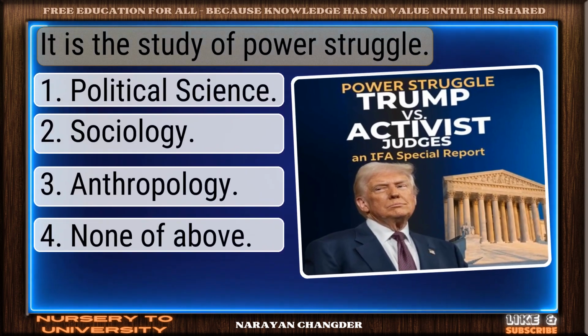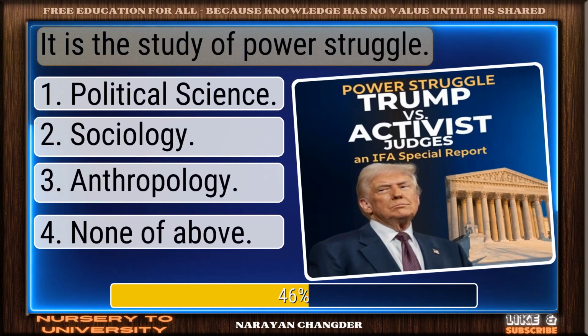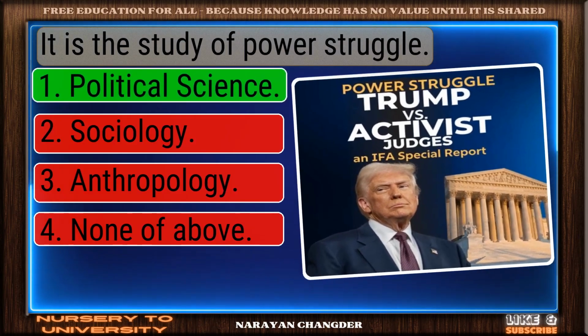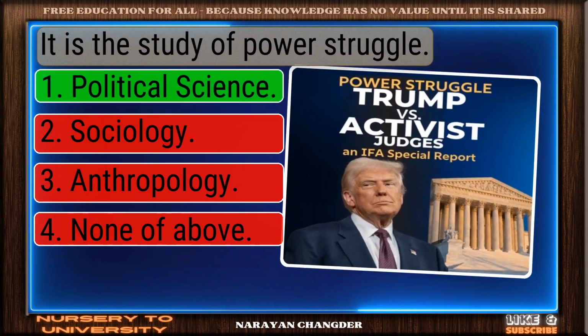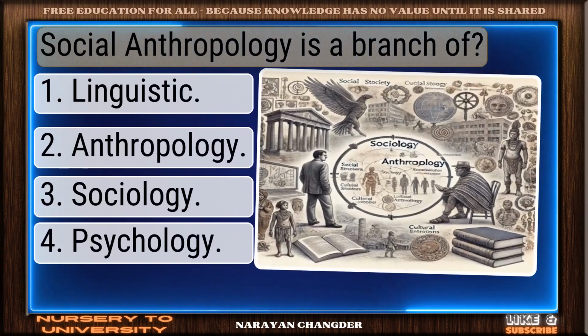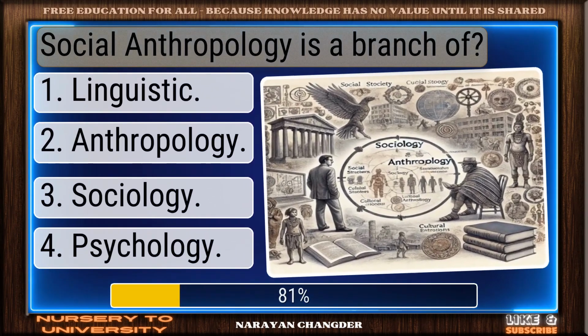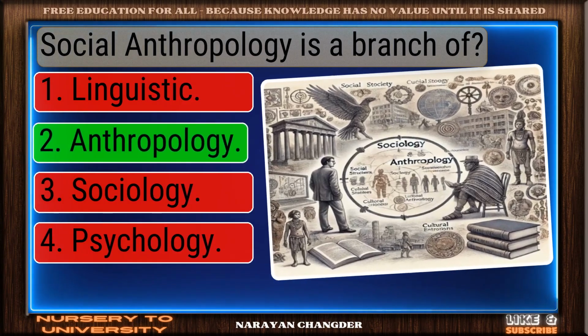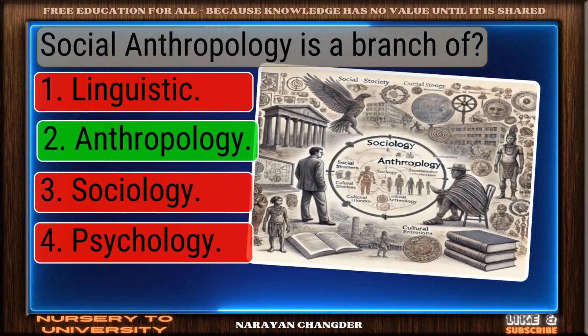It is the study of power struggle. Right choice. Political science is the best answer. Social anthropology is a branch of. Right again. Anthropology is a valid answer.